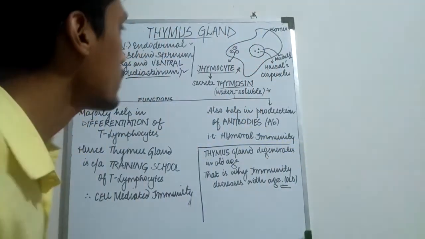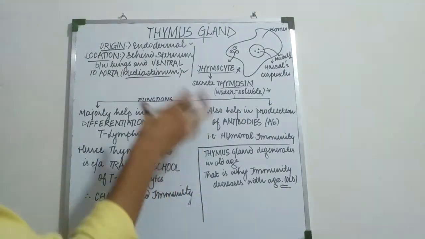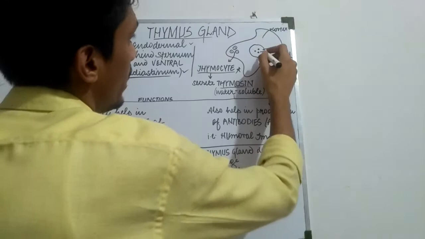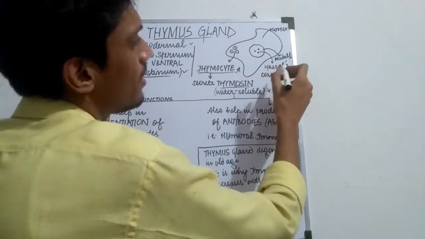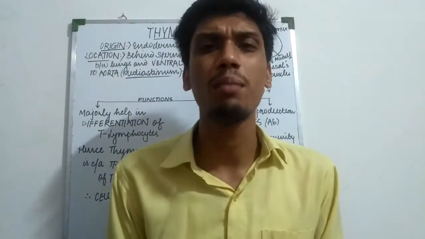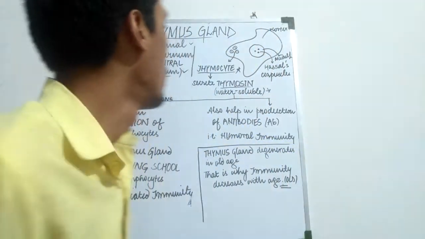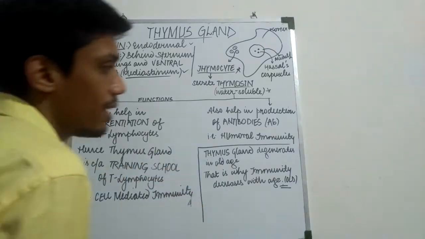Before going to the function of thymosin and the entire thymus gland, we learn about the medulla and Hassall's corpuscles. This is the medulla, and do not focus on it too much. Just remember the medulla part contains Hassall's corpuscles. Now, the functions of thymosin. There are two major ones.